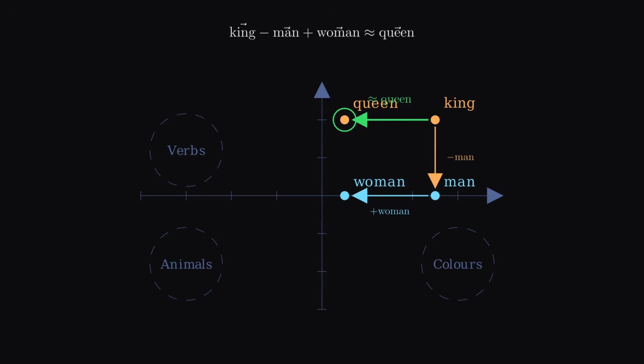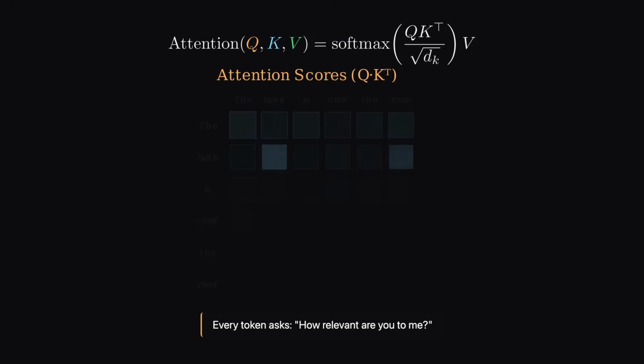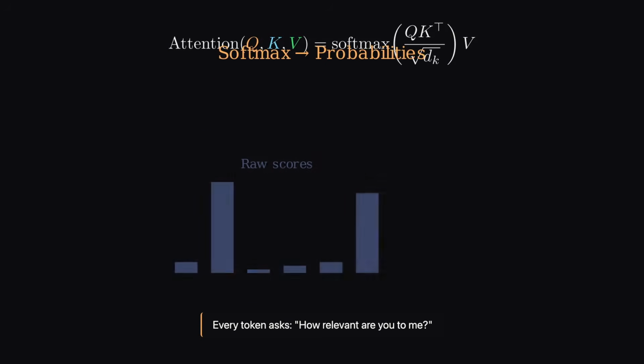Now the model has a list of vectors, one per token, but it needs context. The word bank means something different in riverbank than bank account. This is where attention comes in. Attention lets every token look at every other token and ask, how relevant are you to me? The answer is a set of weights, a probability distribution, that tells the model how much to mix information from each position.